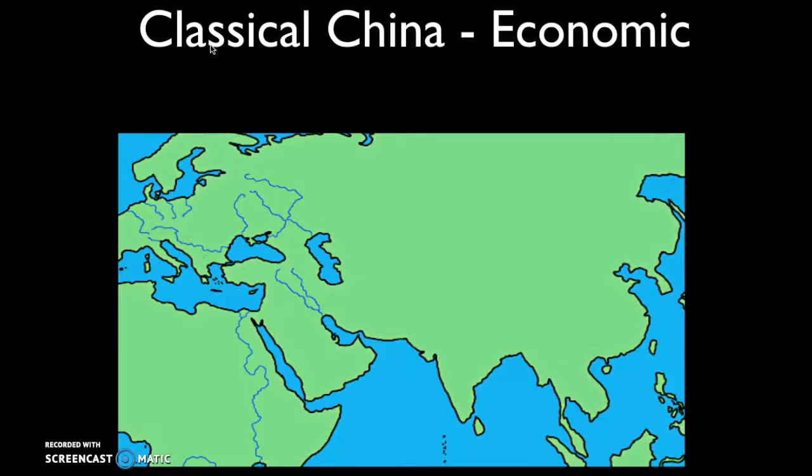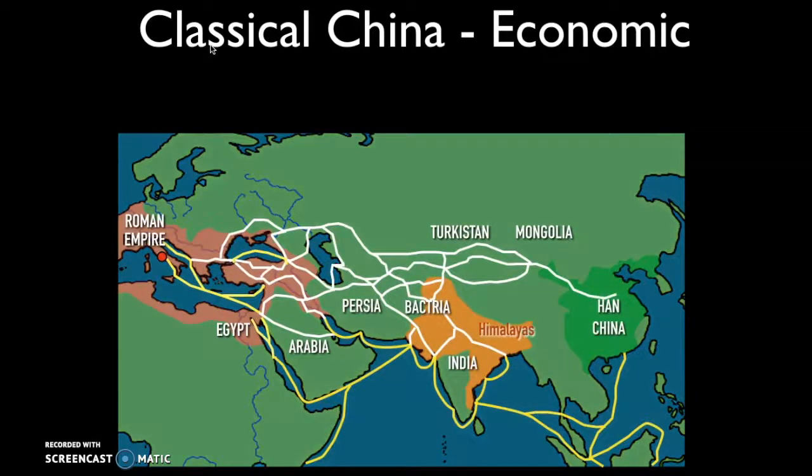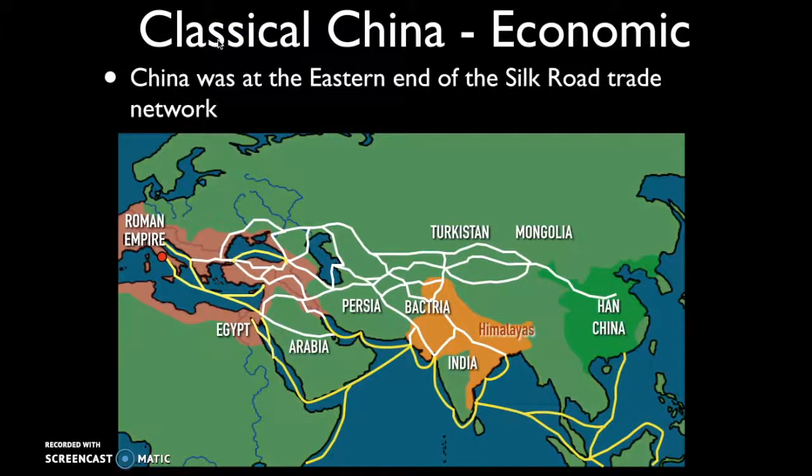It's during the classical era that China becomes connected really with the other major areas of Eurasia through a trade network known as the Silk Road. So Han China was the eastern end of the Silk Road trade network that connected China with India and Persia and the Middle East and the Roman Empire, which was the western end.